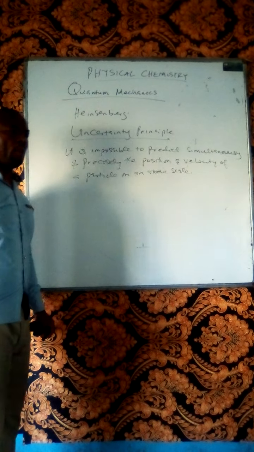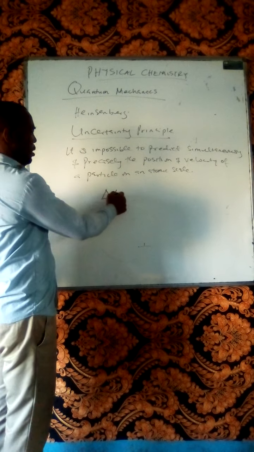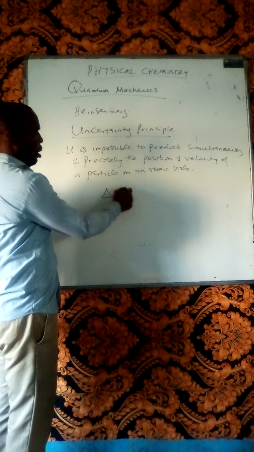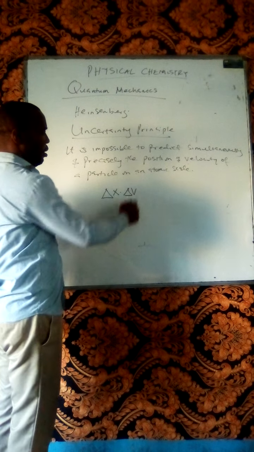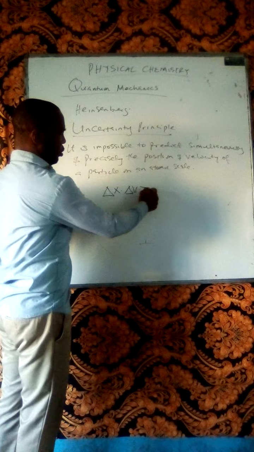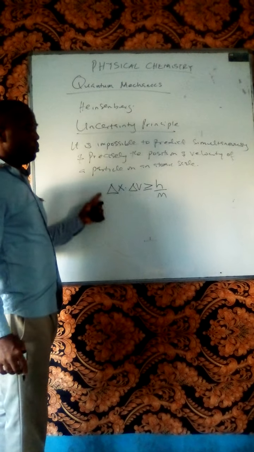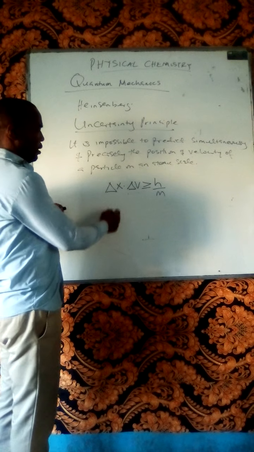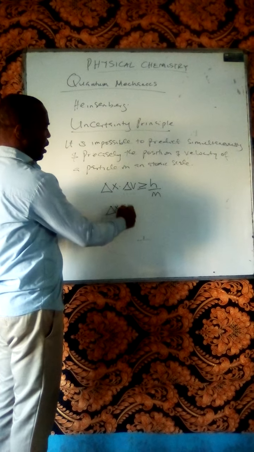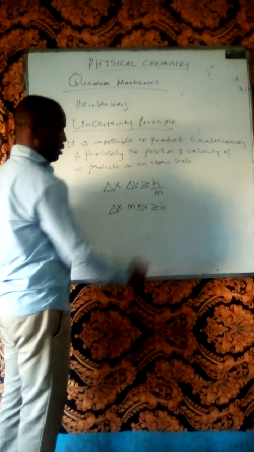Heisenberg also developed a formula which is given as delta x, pronounced as uncertainty in position, multiplied by delta v, meaning uncertainty in velocity, is greater than or equal to the Planck constant all over the mass of the particle. That's the Heisenberg equation. We can also write this as delta x times m delta v is greater than or equal to h.